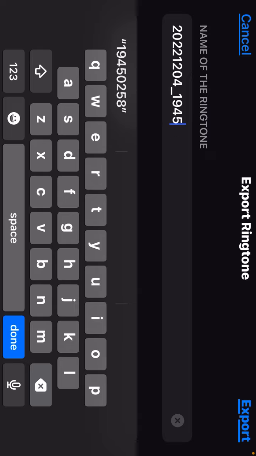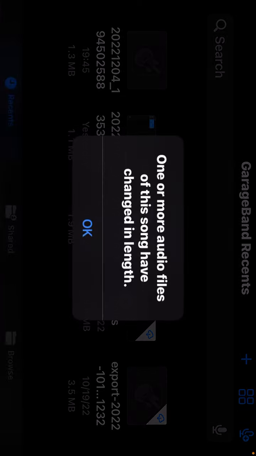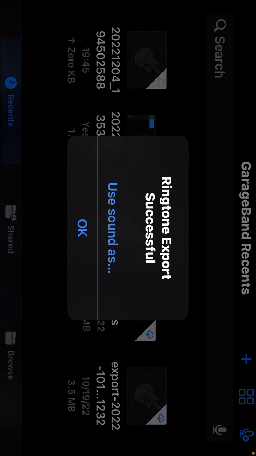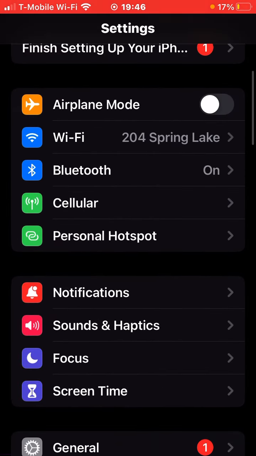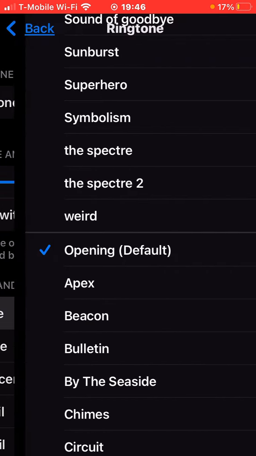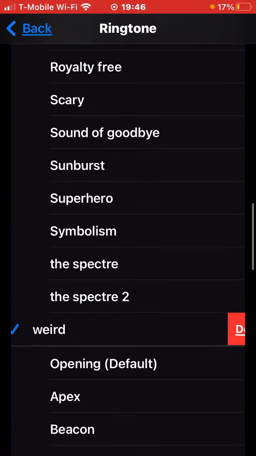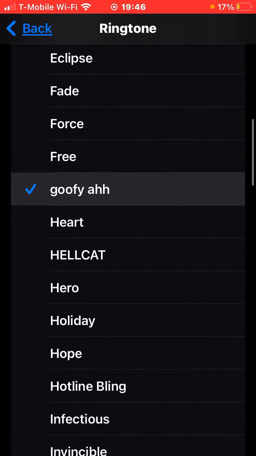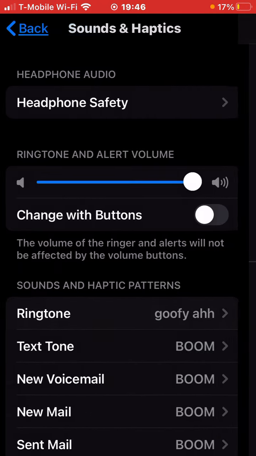You can name it anything you want. I'm just gonna name it weird. Export, and then exporting right now. Okay, click OK. Then when you go to settings, sound and haptics, go to ringtone, boom. Since I already have another one of this, I'm just gonna delete it. But yeah, there you go. That's how you do it.